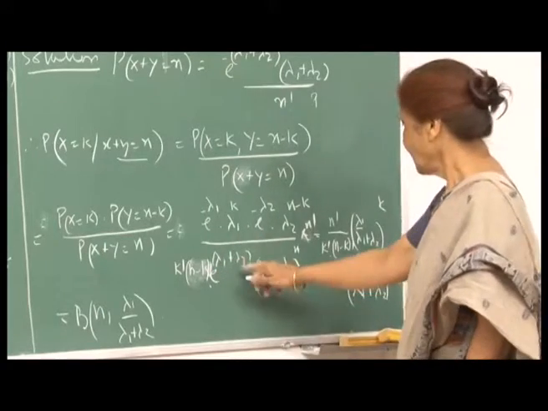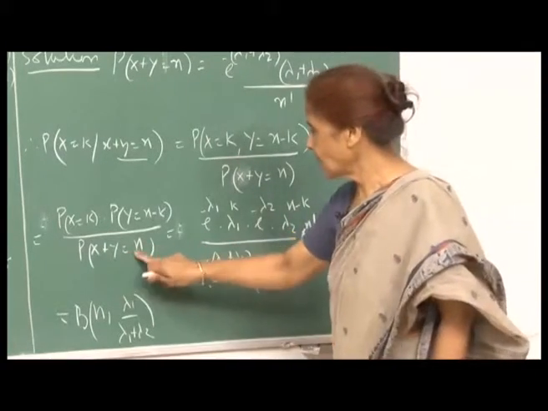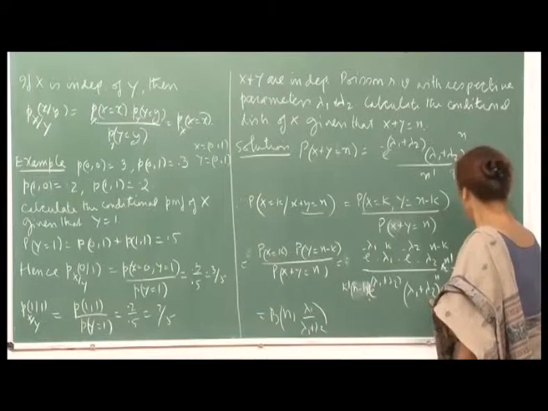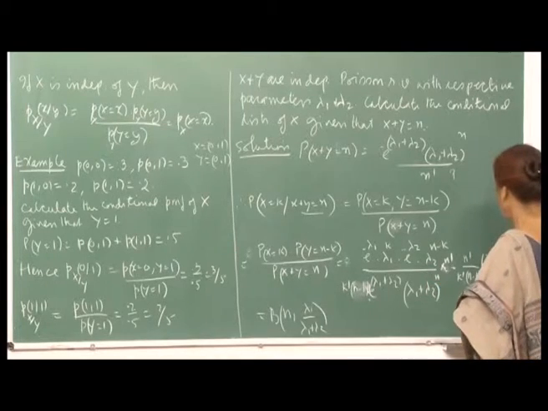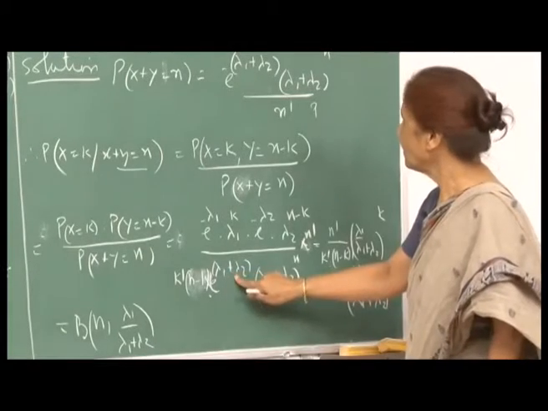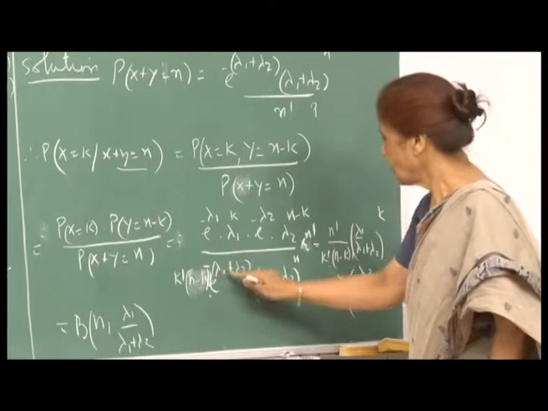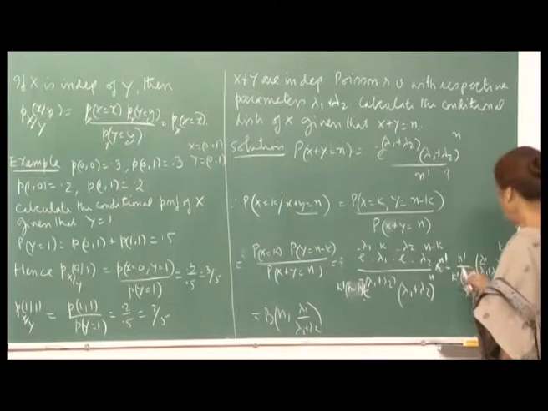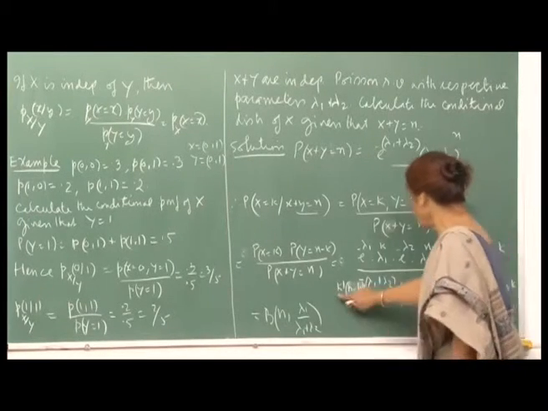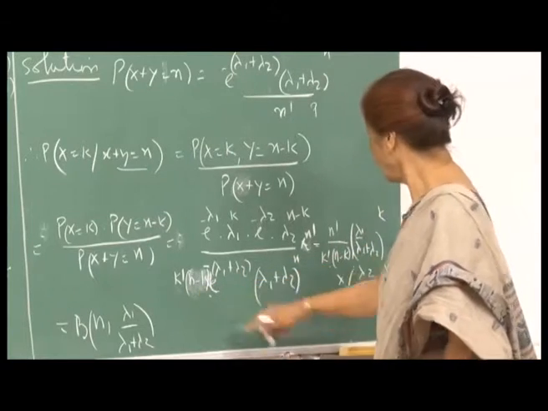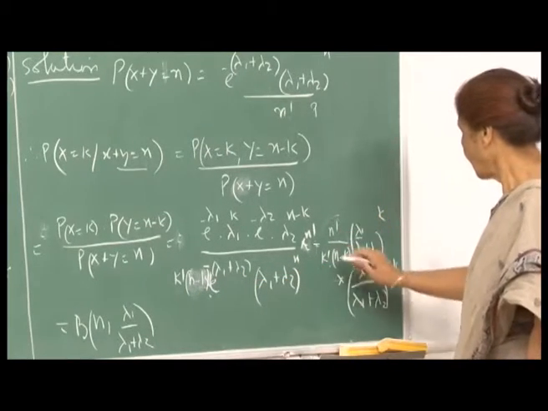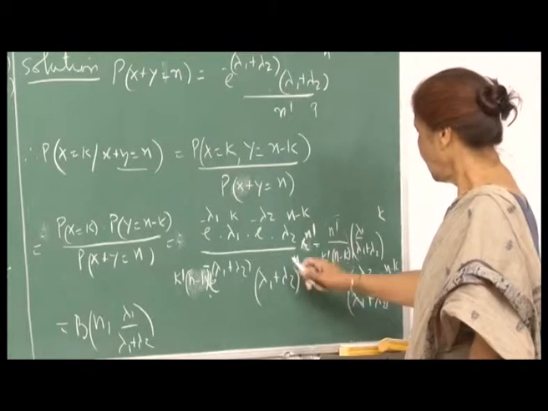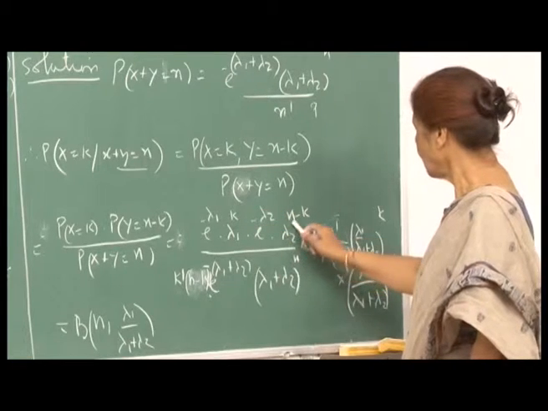And then e raised to lambda 1 plus lambda 2 from the probability of x plus y equal to n, which we wrote down here. So, this is lambda 1 plus lambda 2 raised to n, and the n factorial goes to the numerator. Therefore, collect these terms: n factorial divided by k factorial and n minus k factorial comes here. And then you see here this is lambda 1 plus lambda 2 raised to n, and you have lambda 1 raised to k and lambda 2 raised to n minus k.